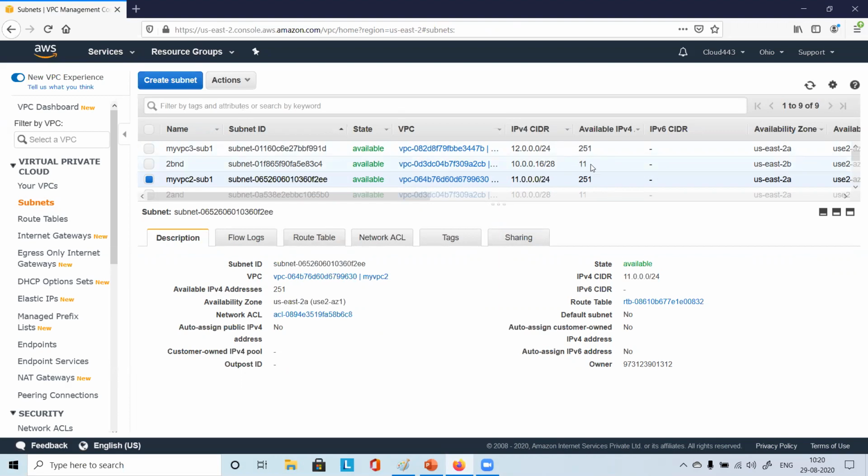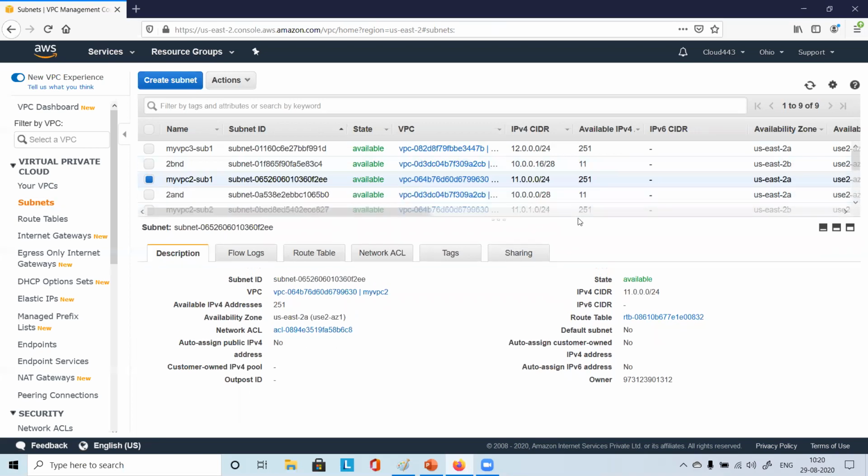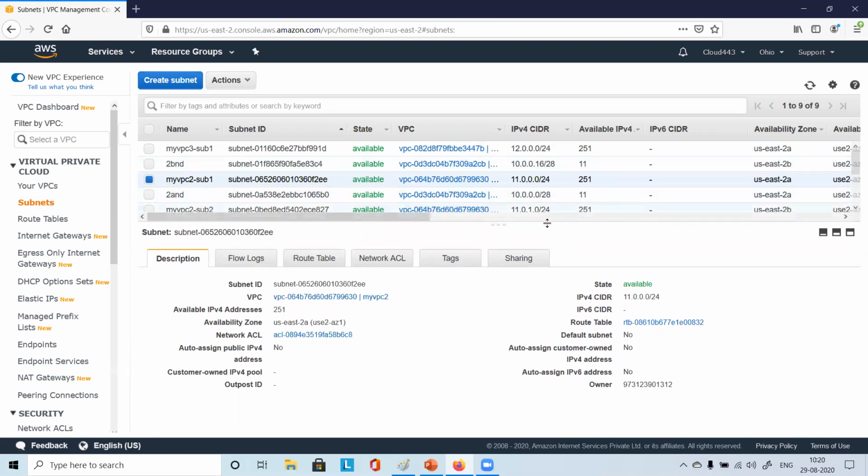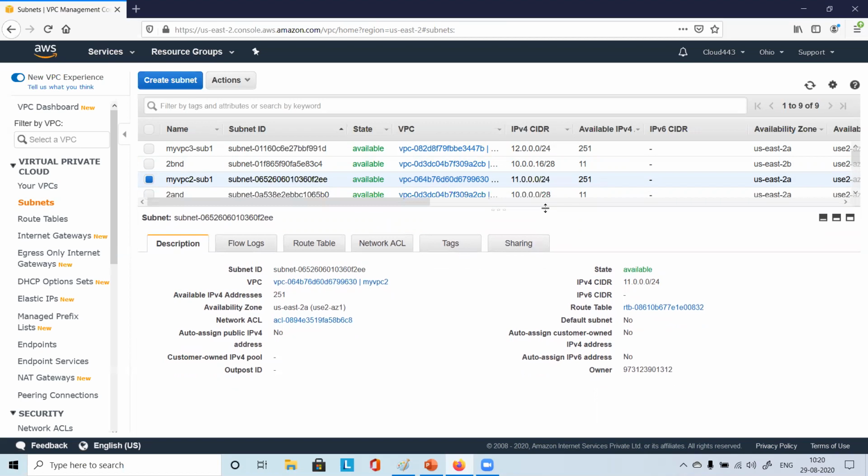You see here I got only 11, I was supposed to get 16, so minus 5 here. Here I got 251, so minus 5: 2 go to network address and broadcast, and three more are being taken for management, right? Now you see this availability zone, it is showing as 2A.